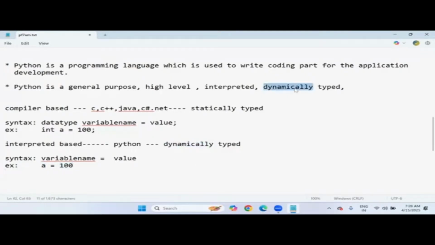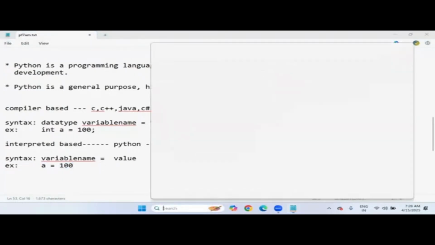It is one of the user-friendly features in Python, which is not there in other languages, because all other existing languages are statically typed and Python is dynamically typed. So no need to define any data type while working with variables and values. The Python interpreter will decide the data type at the time of running the program based upon the value. Let me show you a quick example.